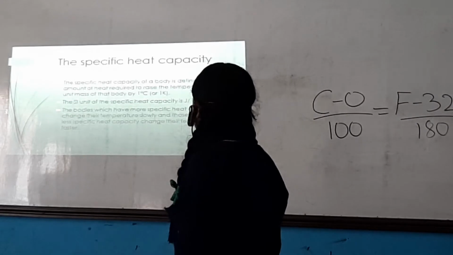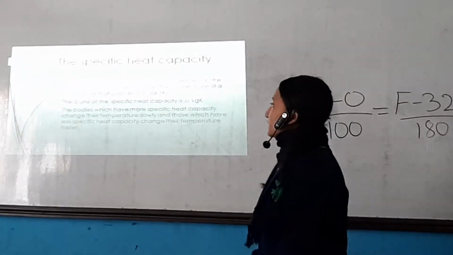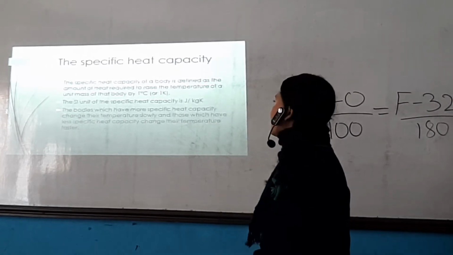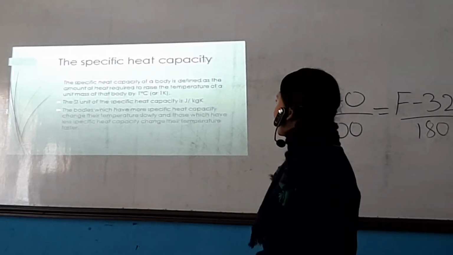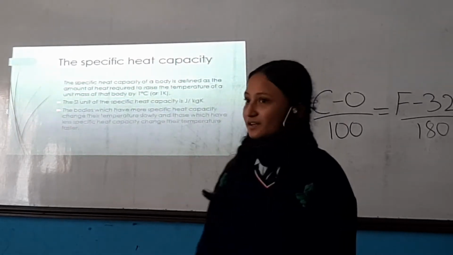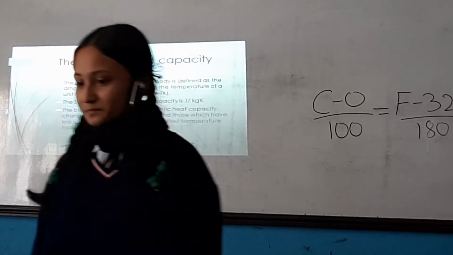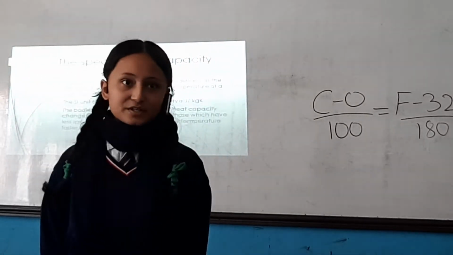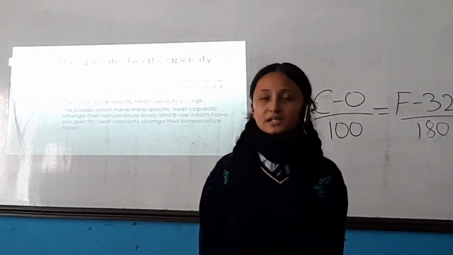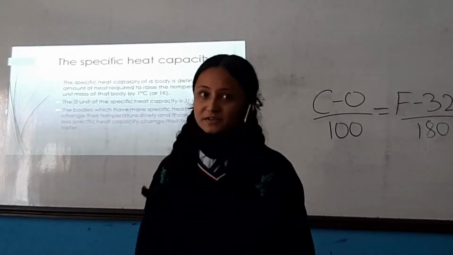Specific heat capacity. Specific heat capacity of a body is defined as the amount of heat which is required in order to raise the temperature of unit mass of that body by 1 degree centigrade or 1 Kelvin. The SI unit of specific heat capacity is joule per kg Kelvin.